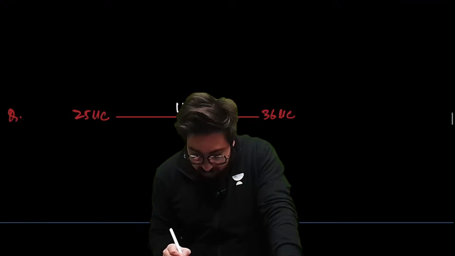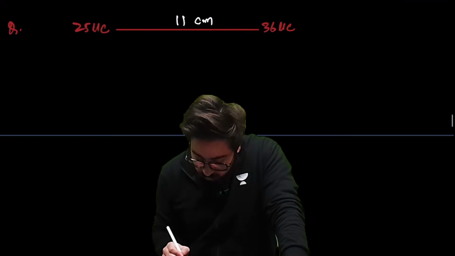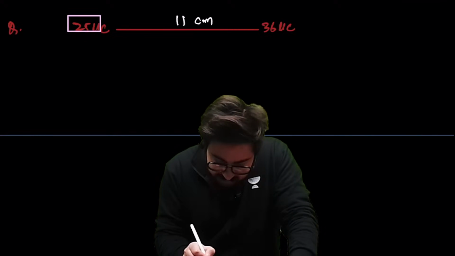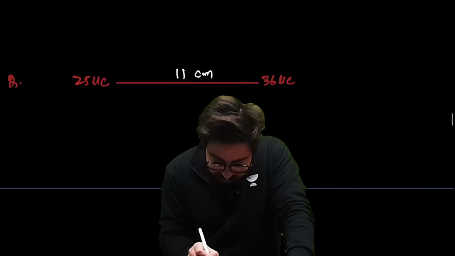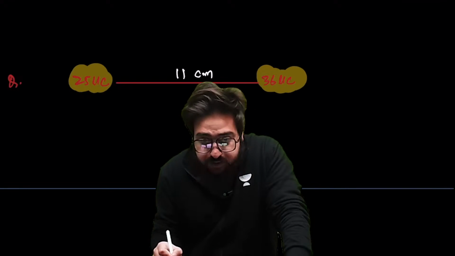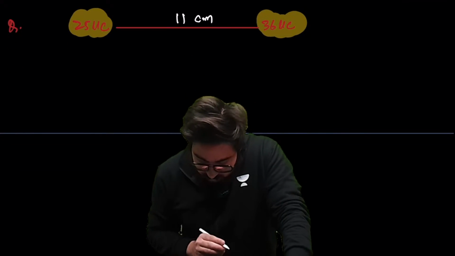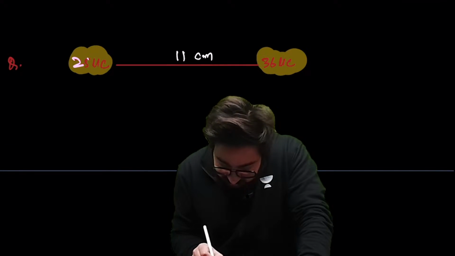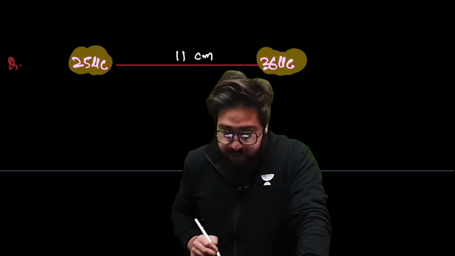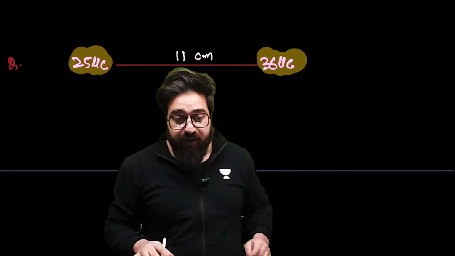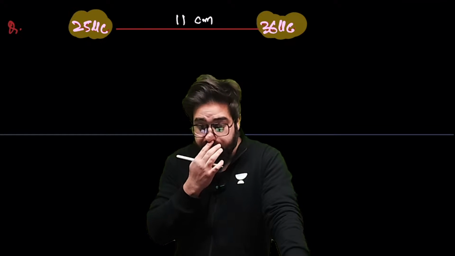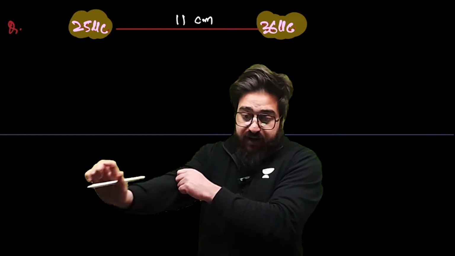Tell me, in this particular question, you have got 2 microcoulomb charge over here, this one, and you have got 36 microcoulomb charge. You have got, sorry, 25 microcoulomb charge. You have got 36 microcoulomb charge, and distance between them is 11. You guys are supposed to find the position where net electric field is 0.